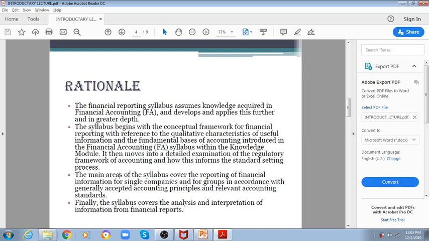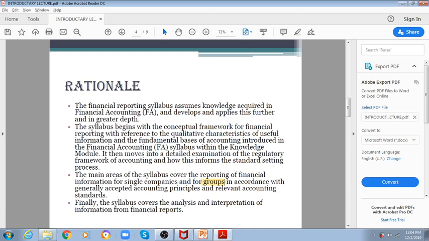The main area of the syllabus covers the reporting of financial information, obviously, because as the name suggests, financial reporting. So obviously we will be doing financial reporting for single entities and for groups. They are talking about consolidation, for single companies and for groups. What is consolidation? It means making financial statements for a group of companies.